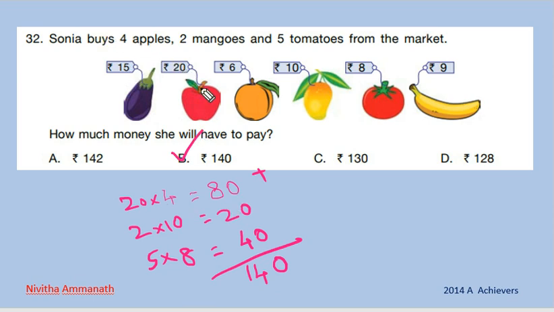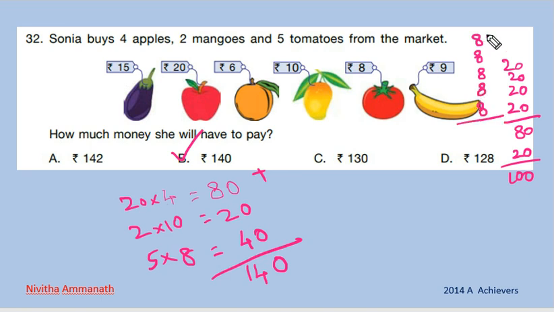Or we have to look, 4 apples means 4 into 20. That is 20 plus 20 means 40, 40 plus 20 is 60, 60 plus 20 is 80. So 4 into 20 is 80. Then 2 mangoes means 2 tens, 2 tens means 20. So 80 plus 20 means 100. Then 5 tomatoes means 5 eights, 5 eights are 40.